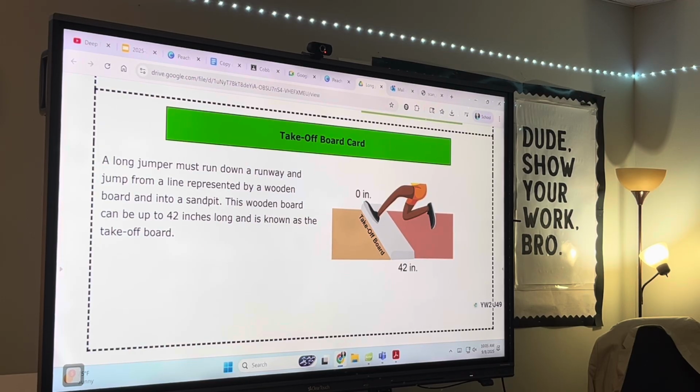I agree with you that 42 would be here, but is 0 a natural number? No, it's a whole number. If you think it's a whole number, keep going, just write it in. Yes, good. Whole number. Make sure you are writing under takeoff board. Yes, under takeoff board. Good job.